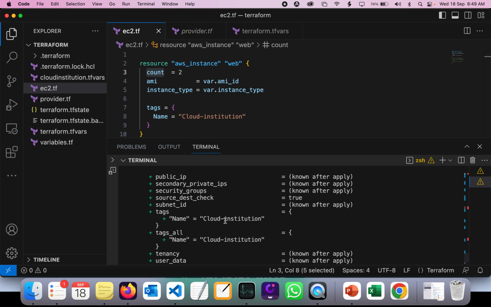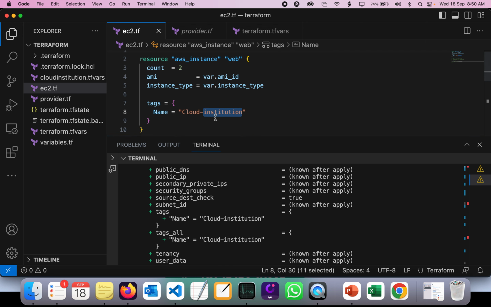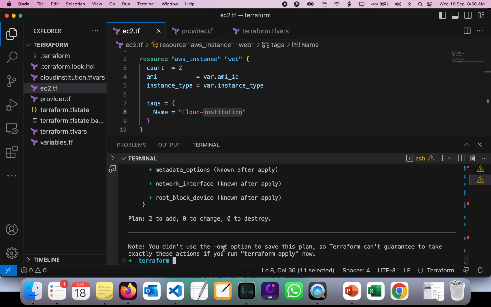But as you can see here, both instances have the same name. If you deploy, both instances will have the same name. So do you think the build is going to work, or is it going to cause conflicts, errors or something like that? What do you think, guys? You can think and let me know how this is going to work. Basically, as part of Terraform and AWS, if you give the same name to both instances, that's not going to cause any kind of issues.